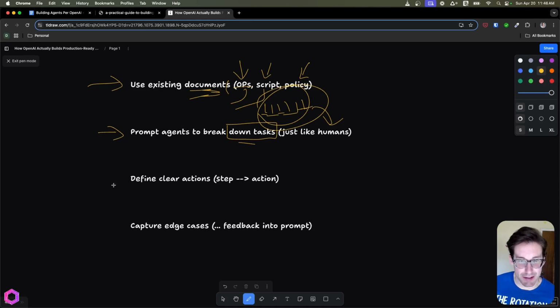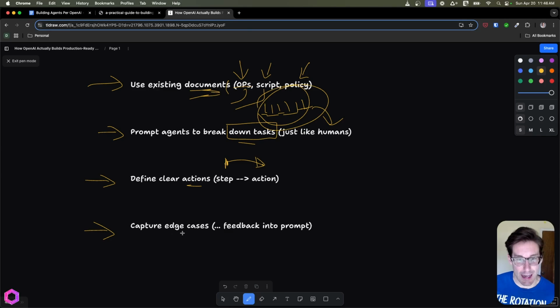So after we have our tasks, then we're going to define clear actions from those tasks. For each task, there's going to be a specific step that's done, and after that step, an action then occurs. So we need to be very specific on the task, the step, the action.